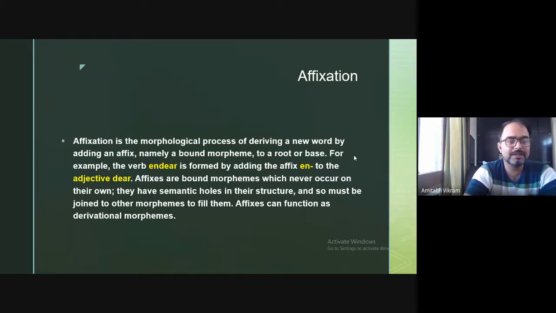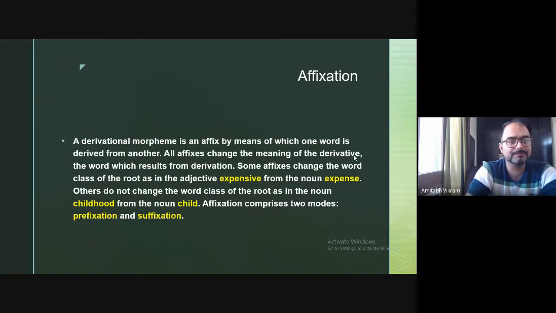They have semantic holes in their structure and so must be joined to other morphemes to fill them. Affixes can function as derivational morphemes. So these affixes, suffixes and prefixes, function as derivational morphemes. A derivational morpheme is an affix by means of which one word is derived from another. All affixes change the meaning of the derivative, the word which results from derivation.